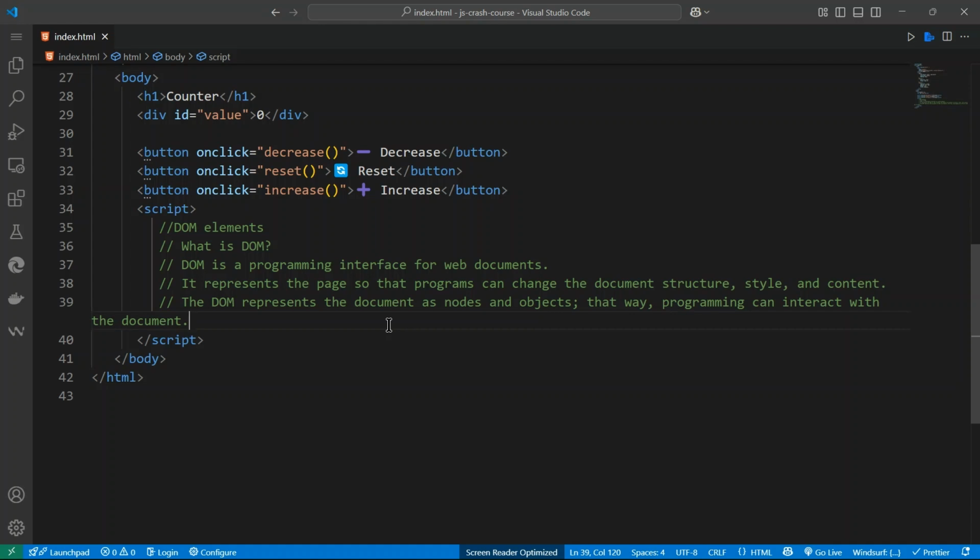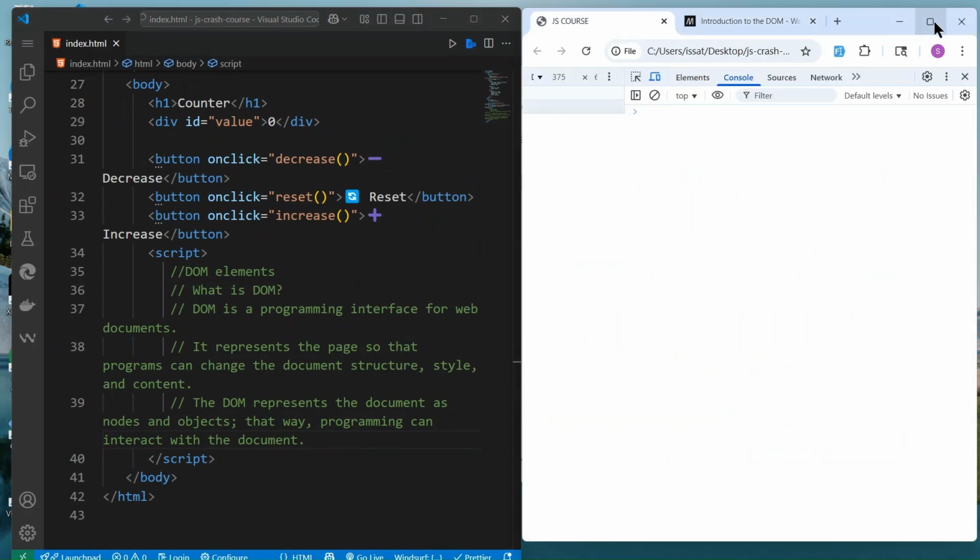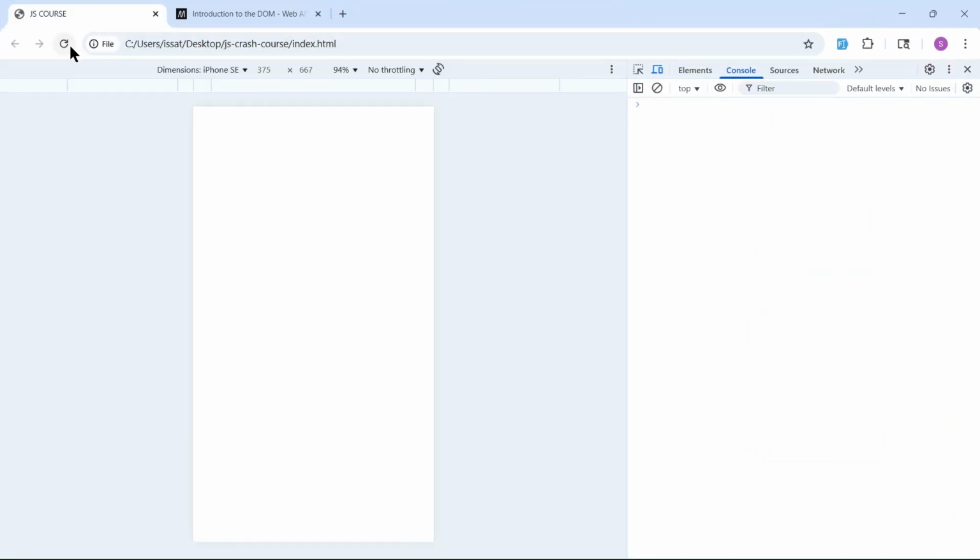What we want to do here is use our functions, what you have learned so far, to manipulate the data a little bit. First of all, let's save this and go to the browser. Reload to see what we get. This is what we have.